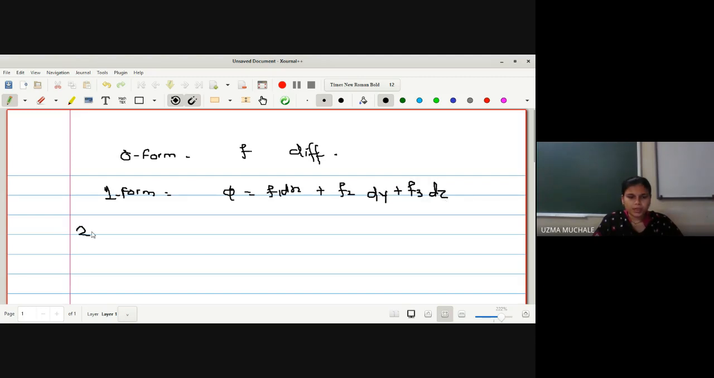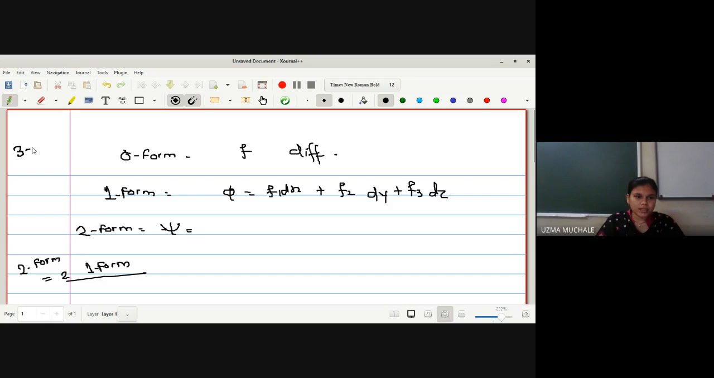Okay, what do you mean by two form? Say psi is a two form, which will consist of two one forms, that is dx and dy. What do you mean by two form? It is nothing but a combination of two one forms. If you take two one forms, you will get a two form, right?